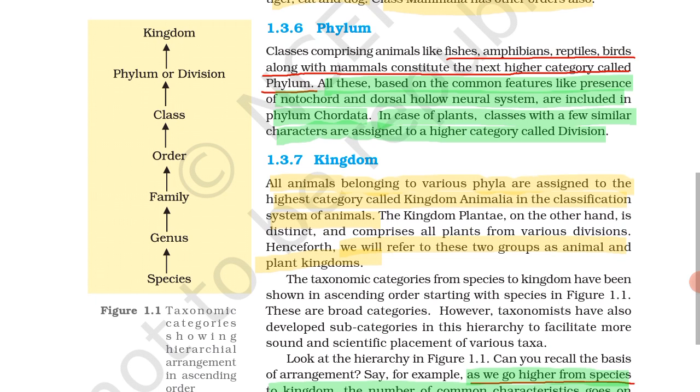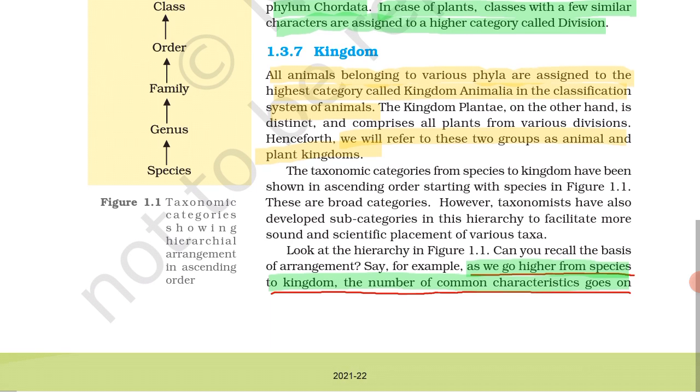The question may ask from this, they will confuse you and ask you to write in order, so you must learn this sequence very carefully. This chart is very important.